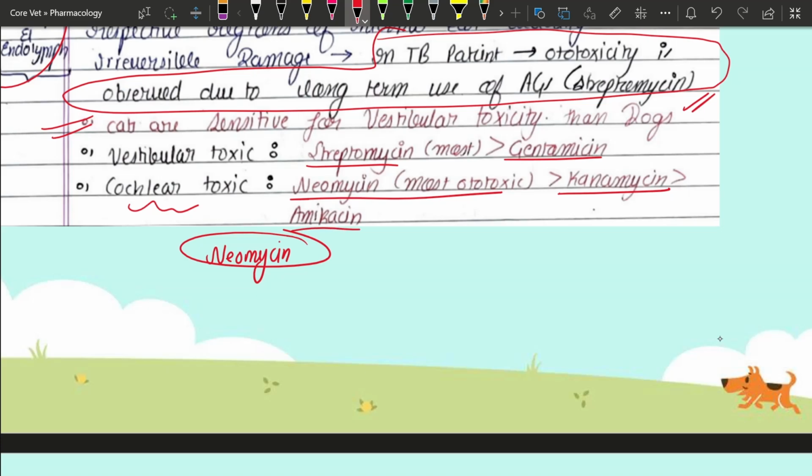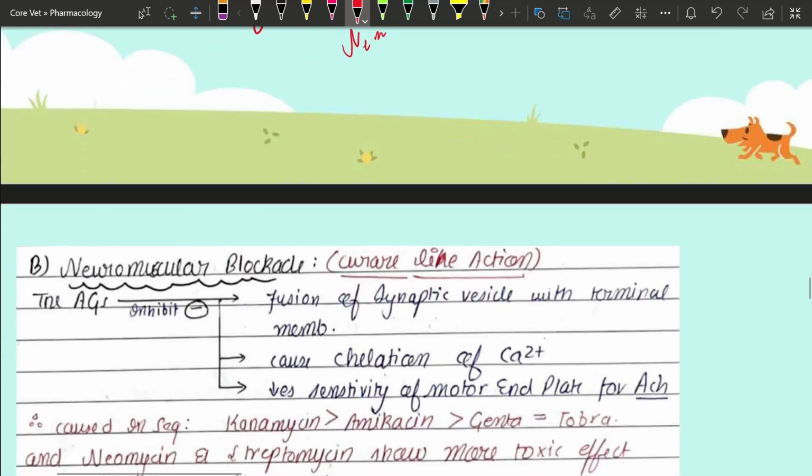Okay, if there are four options and the question is about the ototoxicity due to the aminoglycoside, you are going to answer what? Neomycin. If neomycin is visible in all four options, then the answer is neomycin for that particular toxicity. If the examiner is asking about the ototoxicity and no region has been specified, then you are going to answer neomycin, from the aminoglycosides, right?